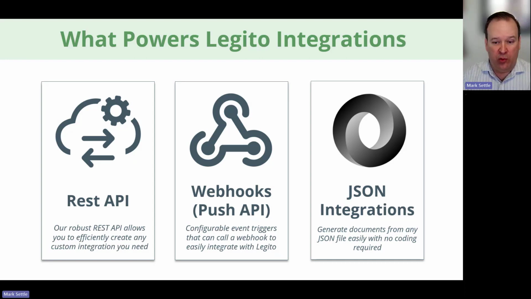And so that's all just configurable once. I upload my example file, map it, and then I can have that middleware run automatically with just a configuration file in Legito. So these three things are really what facilitate these integrations to happen. You can see we've released three integrations in a fairly short period of time as product integrations. We've got more coming very soon, and these are the facilitators for that. And even if you don't use an off-the-shelf integration that we provide as a product integration, these facilitate you building your own integrations as well.